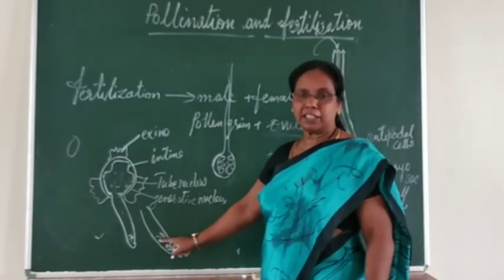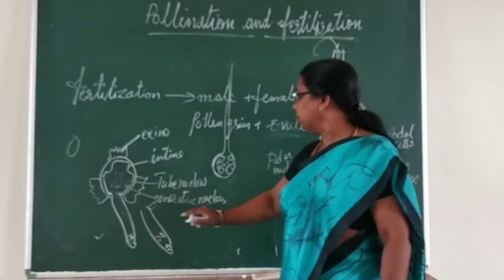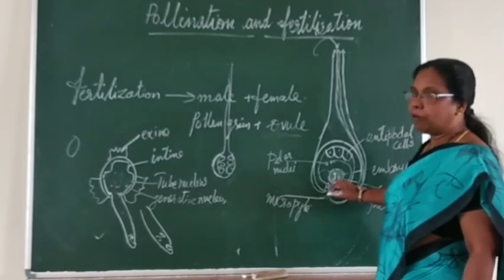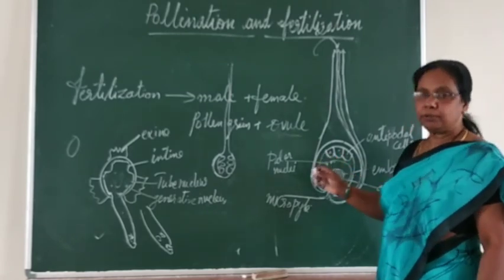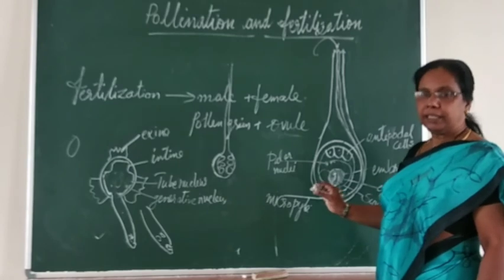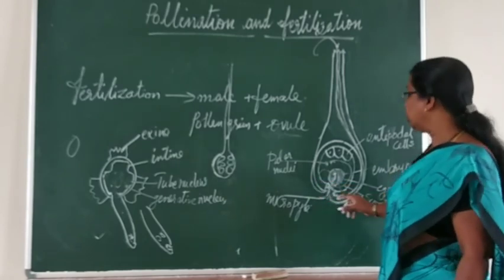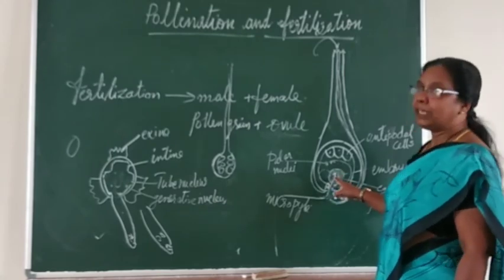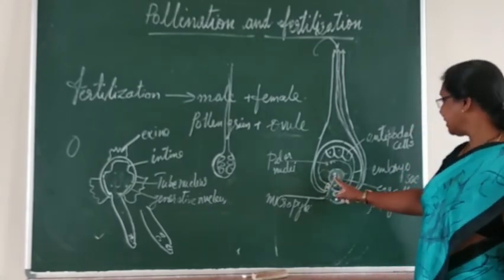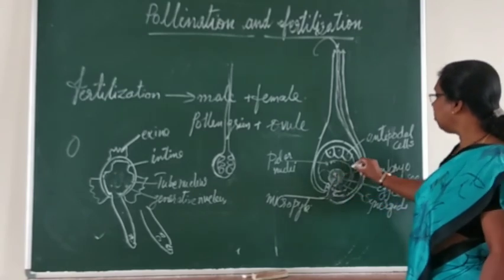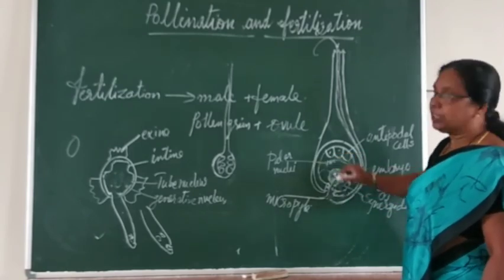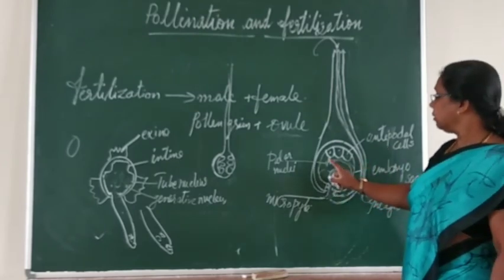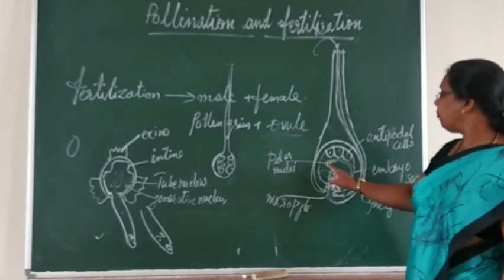Those 2 are called sperm nuclei, and when they reach the micropyle, what happens? The tube nucleus will dissolve and disappear. The 2 sperm nuclei enter, and one fertilizes the egg cell, and another moves and fertilizes the polar nuclei. Got it? It fertilizes the polar nuclei.